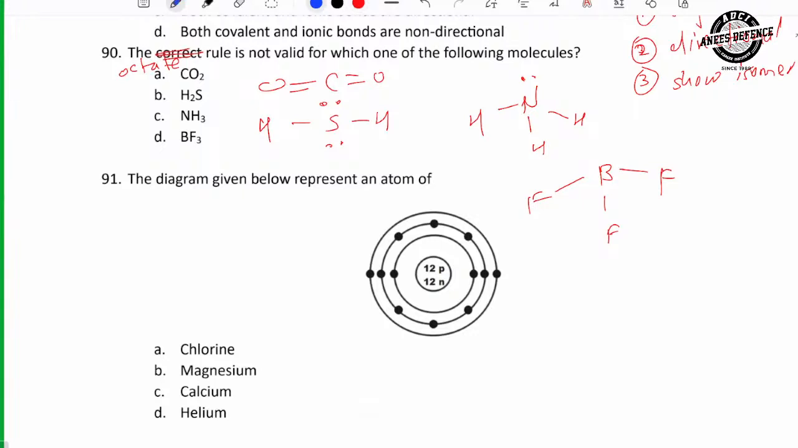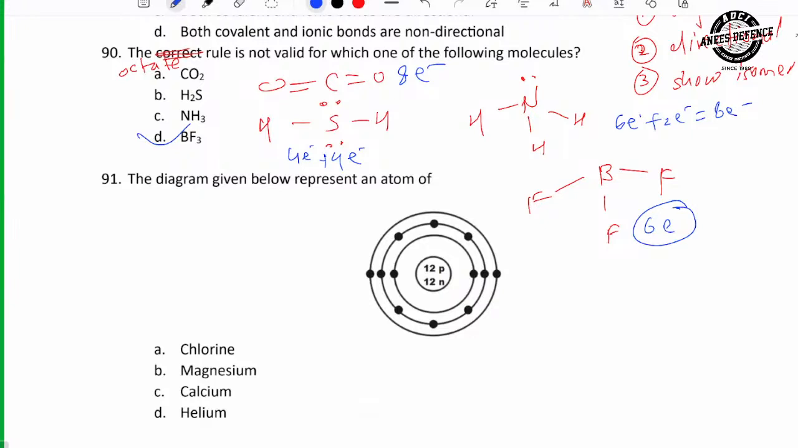So count the electrons. Four bond means 8 electrons. 2 bonds, 4 electrons, and 2 lone pair means 4 electrons. 4 plus 4, 8. In case of nitrogen, 3 bond means 6 electrons, 1 lone pair, 2 electrons. That is 8. And in case of boron, only 3 bonds means 6 electrons. Which is not satisfying octet rule? Boron. So boron is an exception of octet rule.